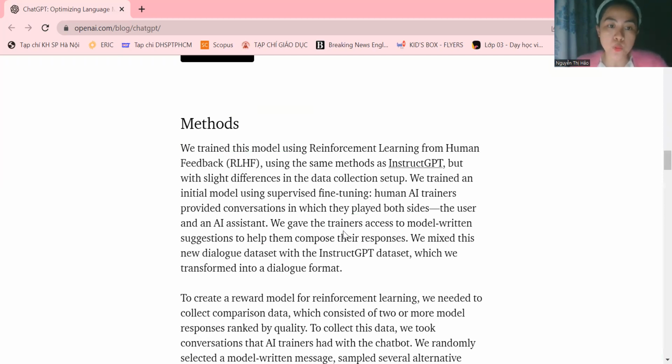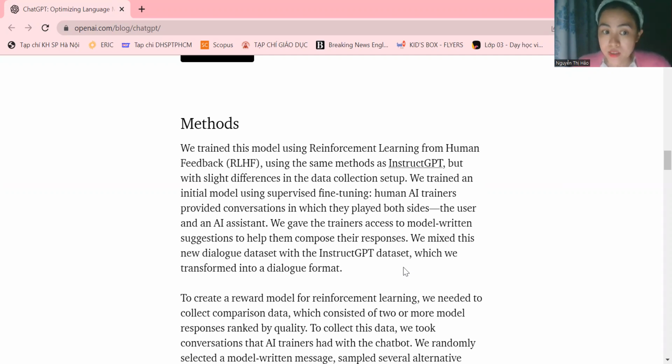Human AI trainers provided conversations in which they play both sides, the user and an AI assistant. We gave the trainers access to model-written suggestions to help them compose their responses. We mix this new dialogue dataset with the InstructGPT dataset, which we transform into the dialogue format.